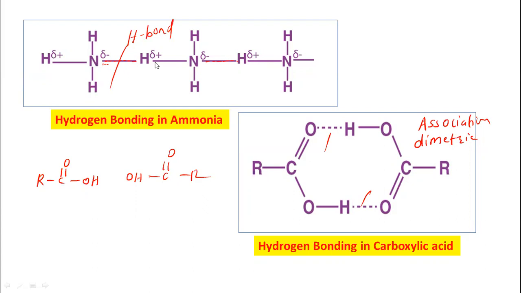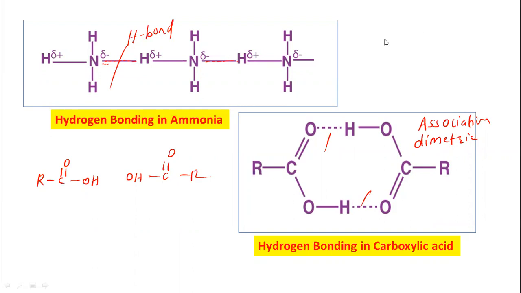Dipole-dipole interaction is there. The hydrogen of this ammonia molecule carries the positive charge, because the electrons of the hydrogens are shifted to the nitrogen, and this nitrogen of this ammonia molecule carries the negative charge.